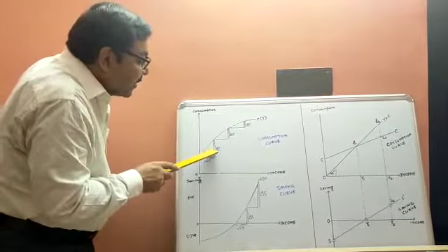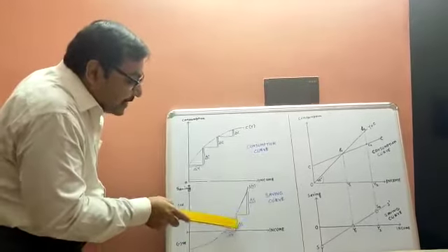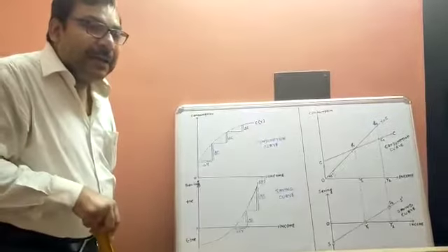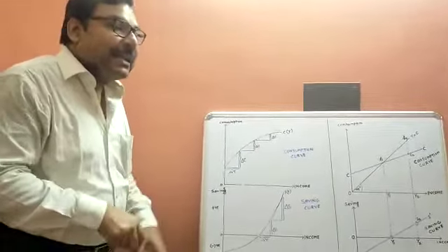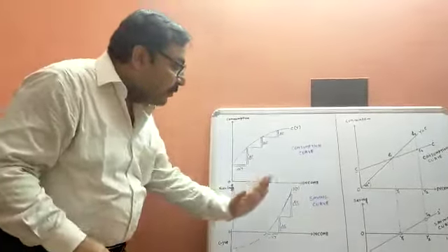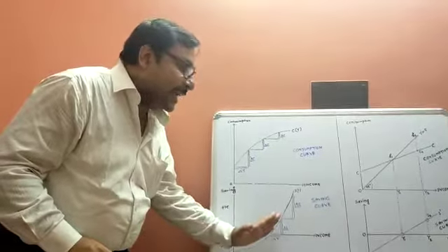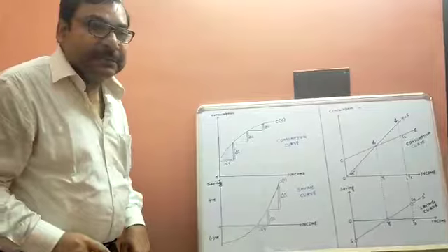Consumption was increasing at a decreasing rate, but savings is increasing at an increasing rate. Whenever a variable increases at an increasing rate, the curve becomes convex downward. So the savings curve is convex downward.